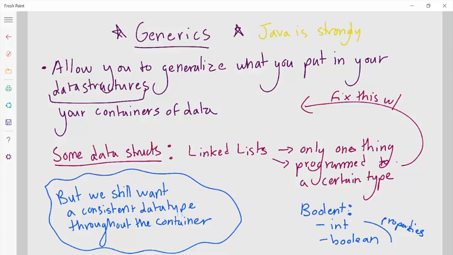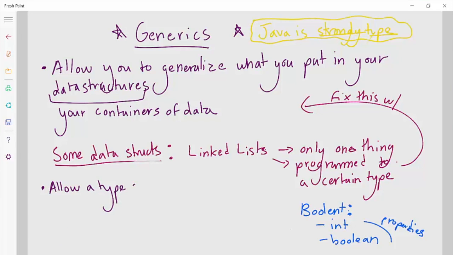Java is a strongly typed language, meaning you have to declare the type of a variable on declaration and you can't change it afterwards. And so if I have an int a, I won't be able to change a into a string. Whatever value I give it, it has to be an integer. How does this fit in with generics?